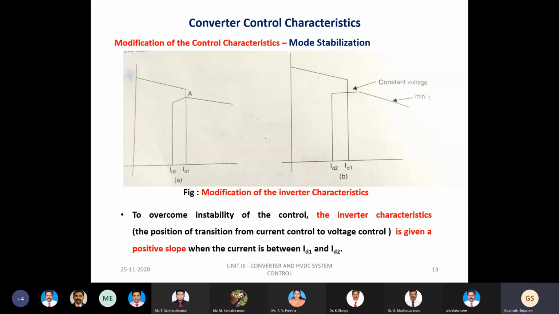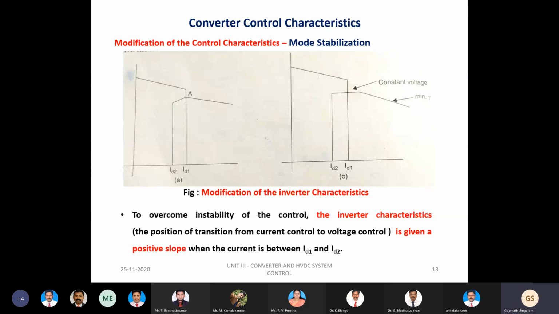It is possible. We can address this issue by modifying the inverter characteristic. By modifying the inverter characteristic, we can avoid this instability of control. So what kind of modification do we have to make? By doing proper control action, we have to give a positive slope to the current between these two values, ID1 and ID2, the current margin. We have to maintain a positive slope in the inverter characteristic, by which we can avoid this instability issue.